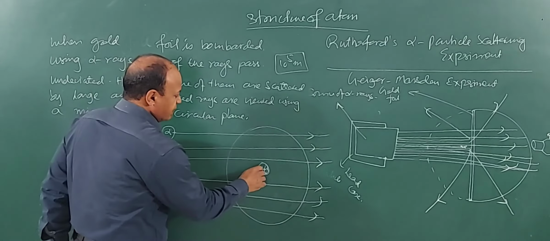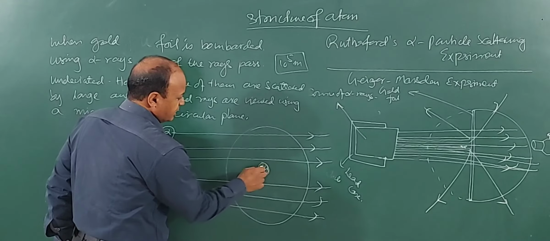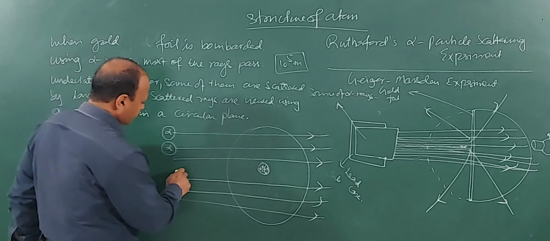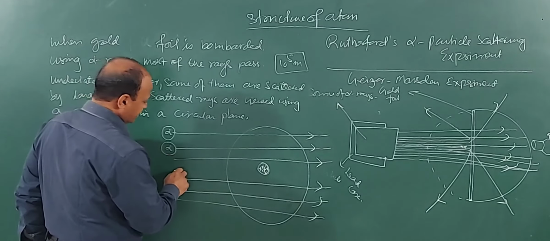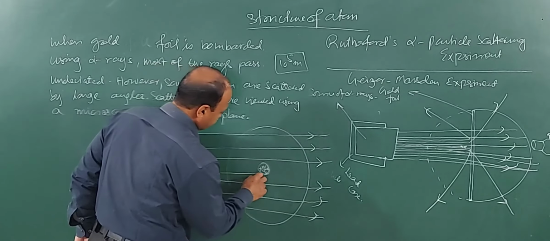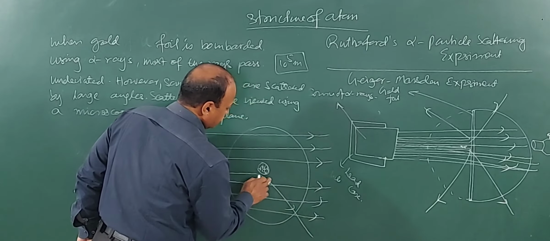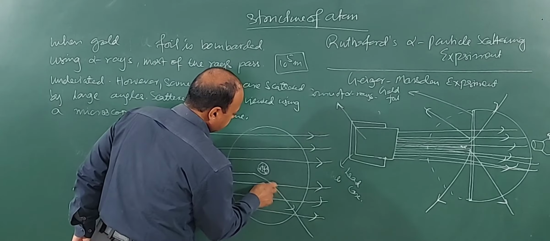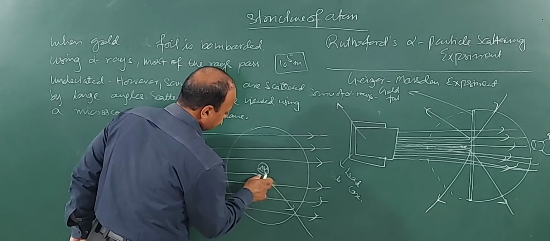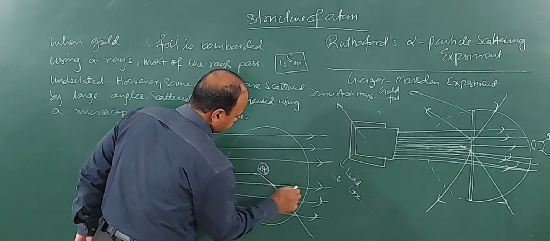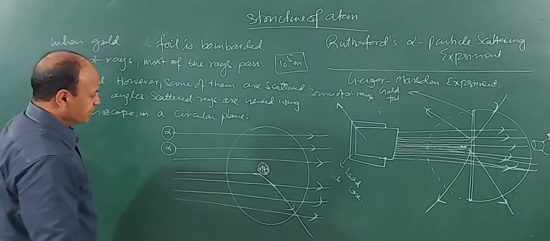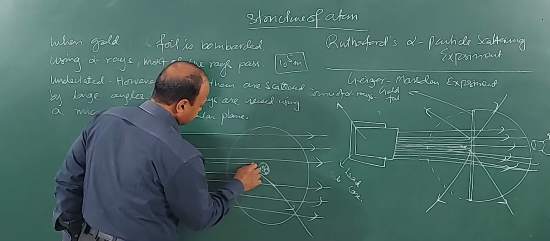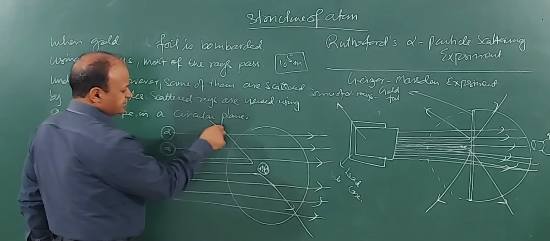Remember, this positive charge is very large and is concentrated where? At the center. So imagine another alpha particle which is positively charged and is going like this, closer to the nucleus. So what will happen? It will be scattered. Why will it be scattered? Because it will be experiencing a large repulsion. Similarly, if a particle is heading more squarely toward the center, then there will be greater repulsion and it will come back like this.